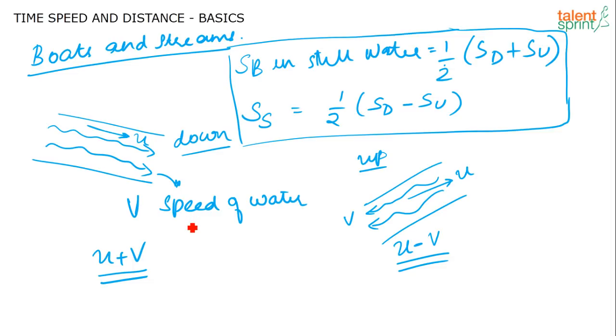Can you see my screen? Yeah, this was the question that you asked, no? See, this is the formula that I used there. The speed of the boat in still water is given by half into speed downstream plus speed upstream. Now here the speed downstream is U plus V, and the speed upstream is U minus V. If you put U plus V plus U minus V, the V terms get cancelled. So the speed of the boat in still water is nothing but 2U by 2, that is U. So that's how you get that formula.